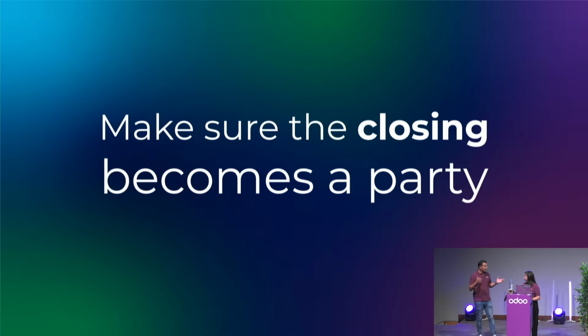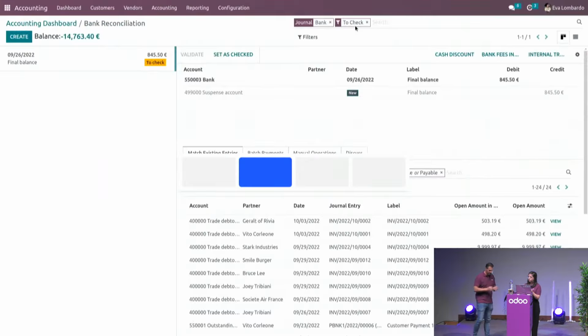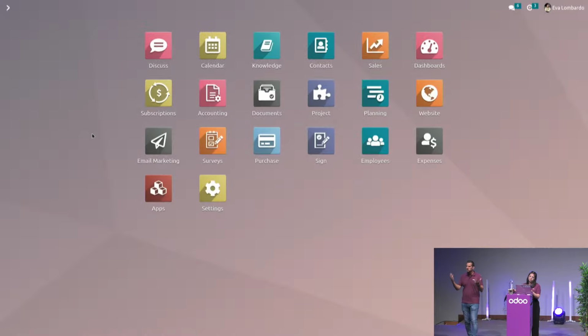Okay, now that we've gone over that, a lot of information, we put it into Odoo. Let's have a look at what the closing looks like. Yeah. And when I think about the closing, the first thing that pops up is how we can make sure that all our expenses and income are accrued in the right period. Eva, if we have some sale orders and purchase orders over here, is there any way we can easily accrue them?